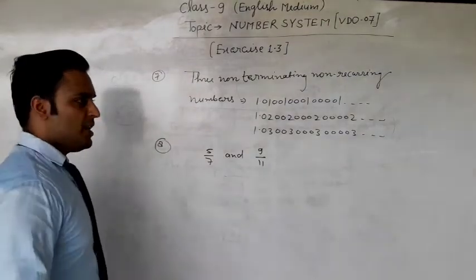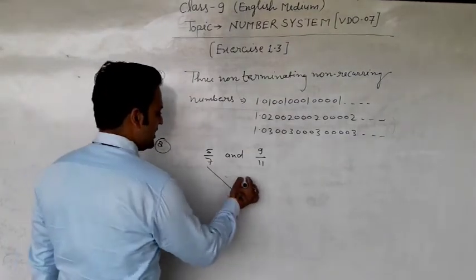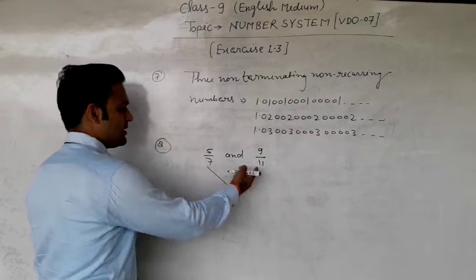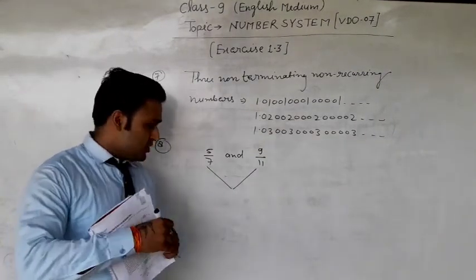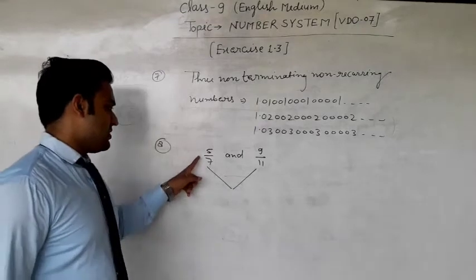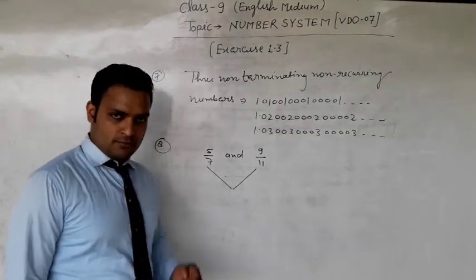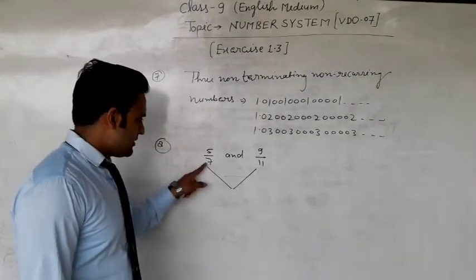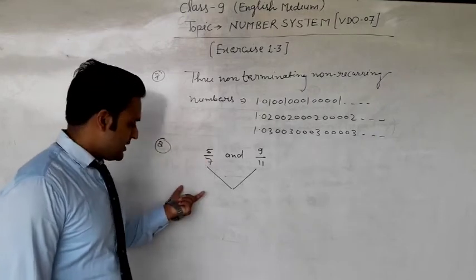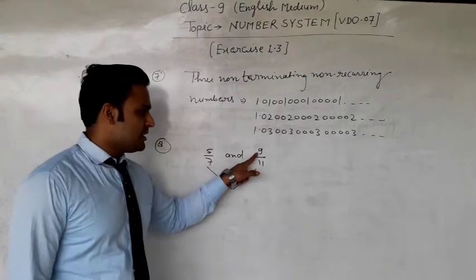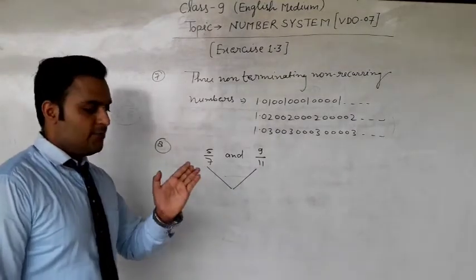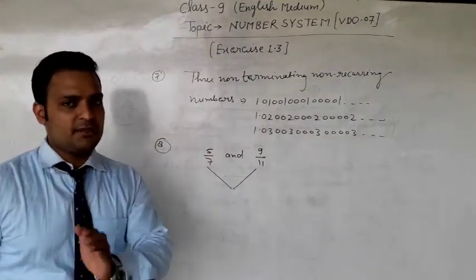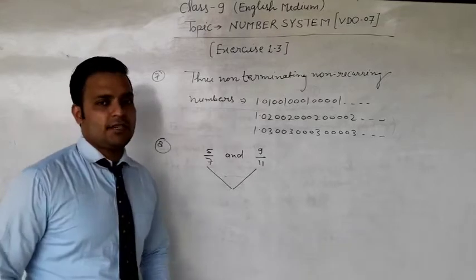First we should change the rational numbers 5 by 7 and 9 by 11 into decimal form by dividing. Then we can write 3 irrational numbers between them.